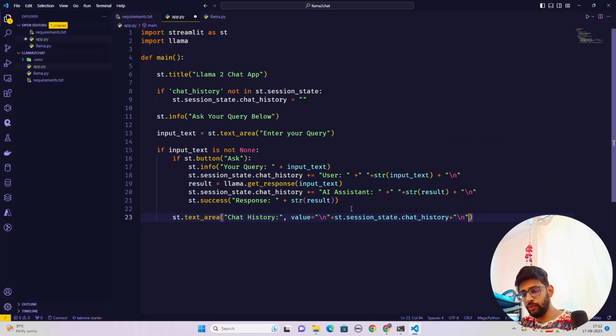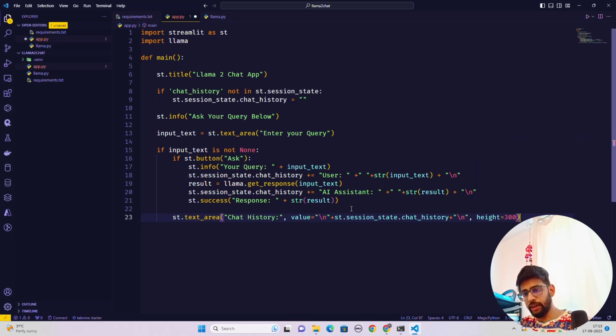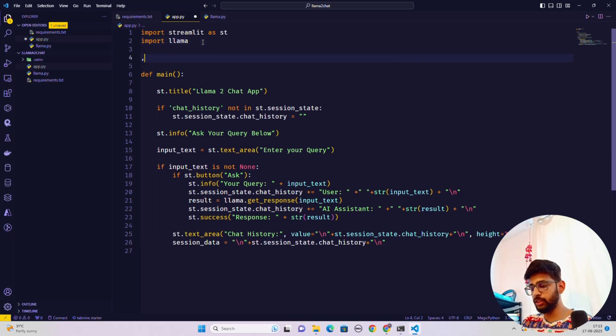Okay, this looks nice, and we can also give a height to this. So let's give 300 as height. Now we have created this window where we are going to show the chat history. Now let's have a variable called session_data, and inside this I'm just going to have \n, next line, plus st.session_state.chat_history plus, that's it. And guys, we forgot to define a list. So let's have an empty list where we're going to append this. Let's call this message_data, which is nothing but an empty list here.